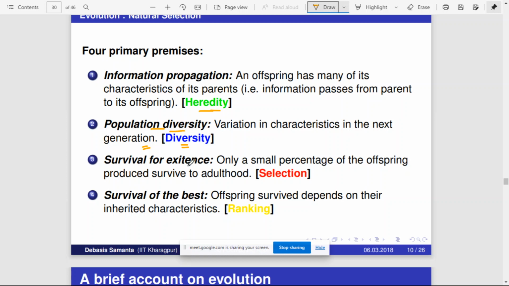And then there is something called selection, survival of existence. Only a small percentage of the offspring produced survive to adulthood. That is called selection, right? And survival of the best: the offspring that survive depend on their inherited characteristics, and will be ranked. So we will rank all the offspring and identify which offspring is best. Rank means something like estimating the strength of the offspring, right?